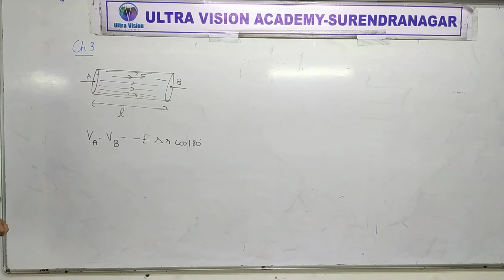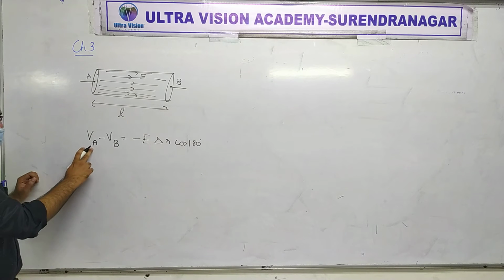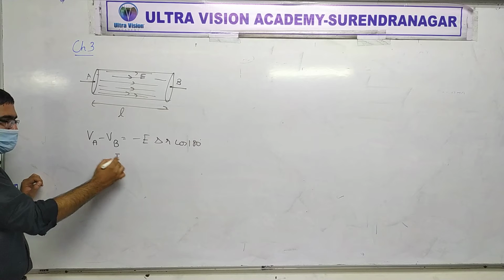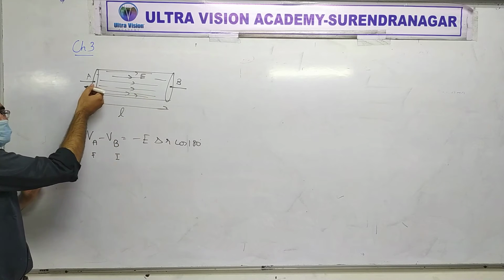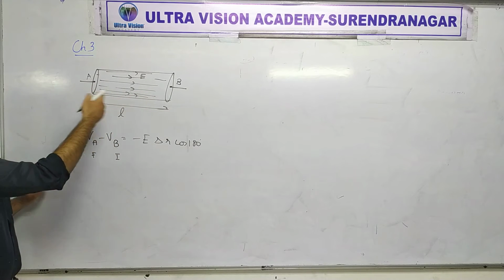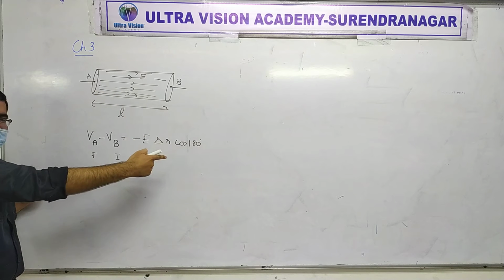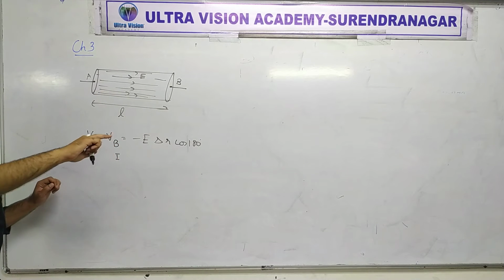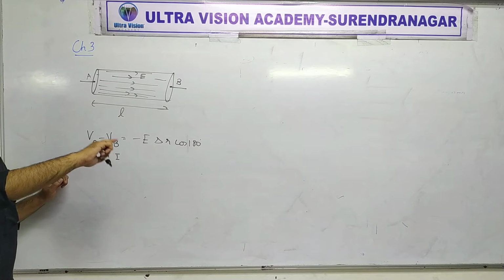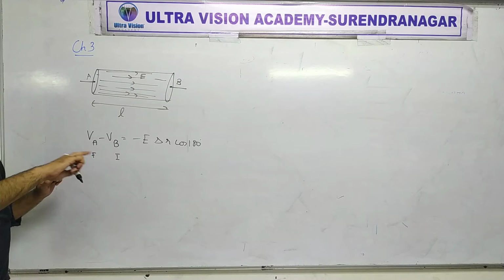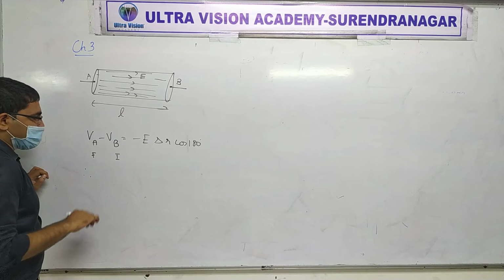To find V_A minus V_B, B is initial and A is final. So I have to go from here to here. So I have to go opposite to the electric field. So cos 180. The other thing is that it is uniform. Got it? Sure, this is clear to you. Okay. Now that would mean